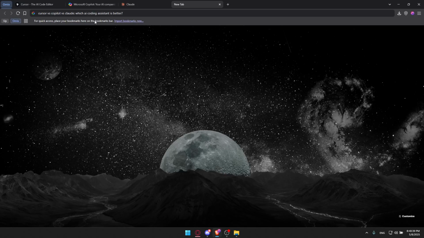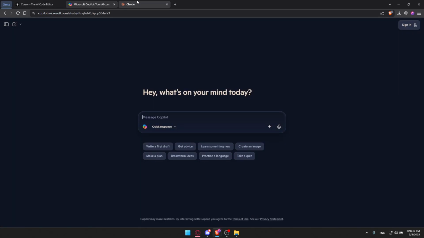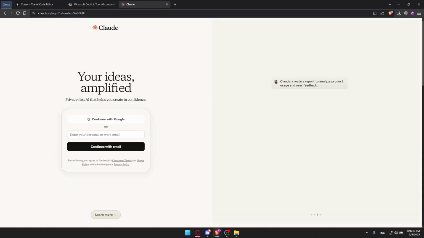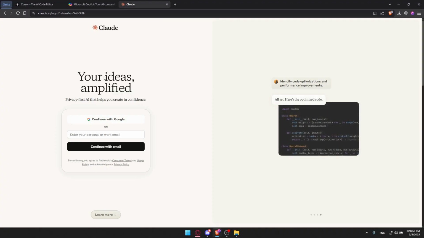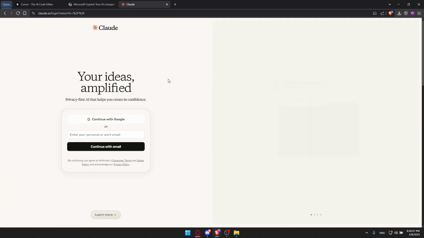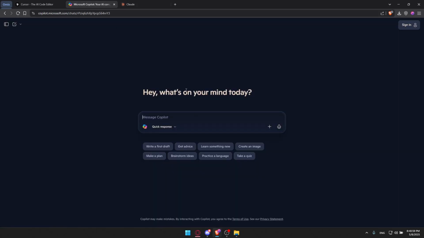In today's video, we're going to look into which AI coding assistant is better, whether it's Claude, Copilot, or Cursor. As you can see, we have three tabs here. Of course, choosing the right AI coding assistant depends on your specific needs, such as the depth of integration, model capabilities, and workflow presence. So let's compare, as an example, Cursor, Copilot, and Claude.